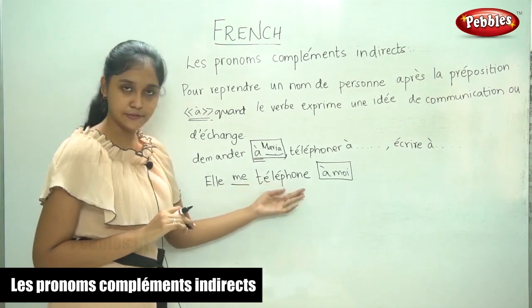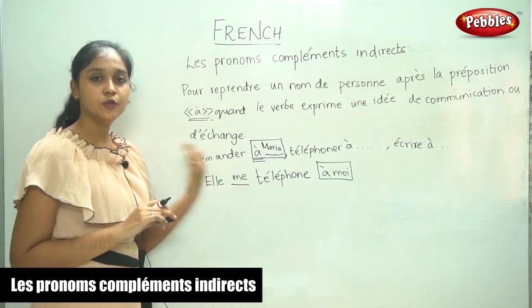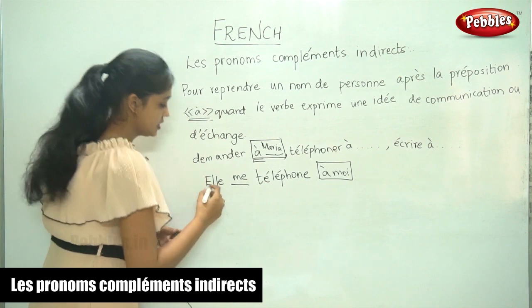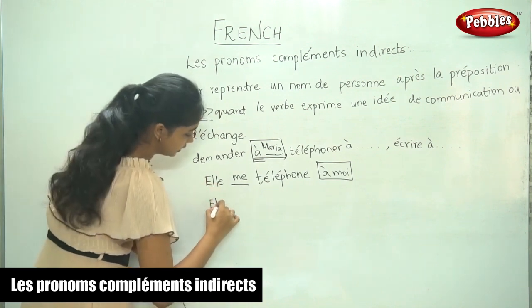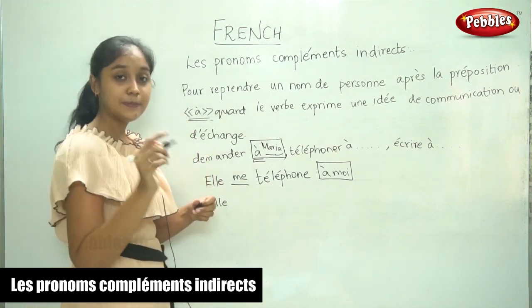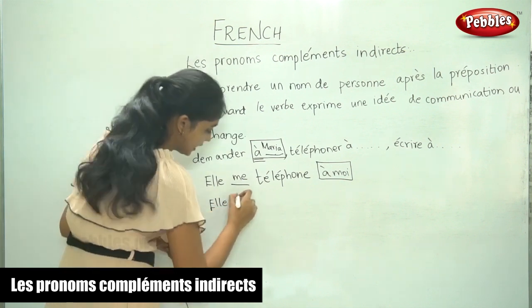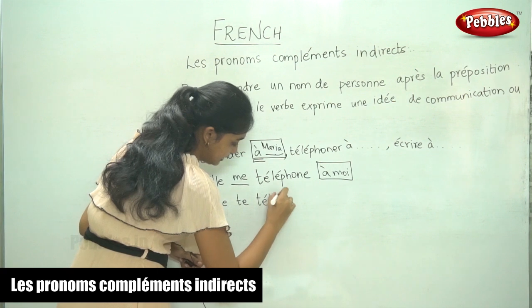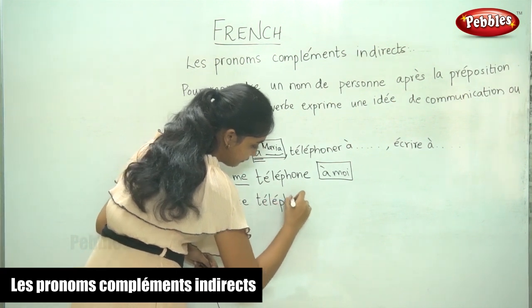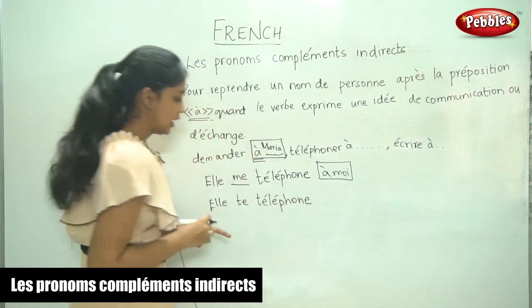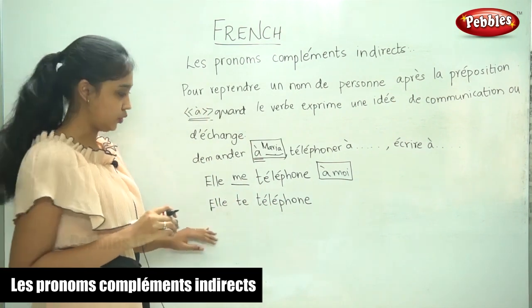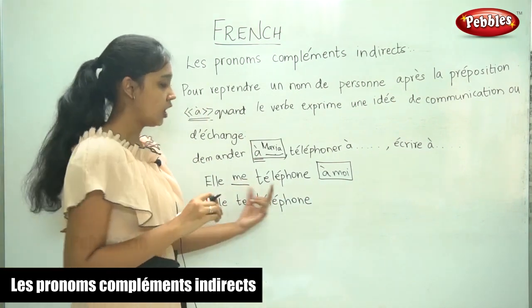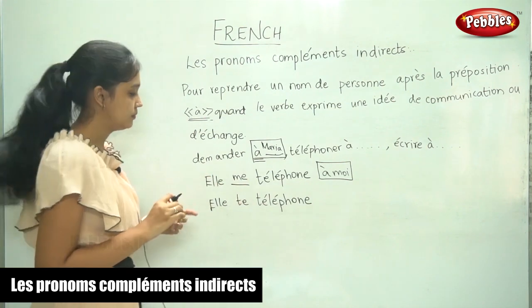Elle me téléphone. She telephoned me. If the noun is second person singular, it is te. Elle te téléphone. She telephoned you.